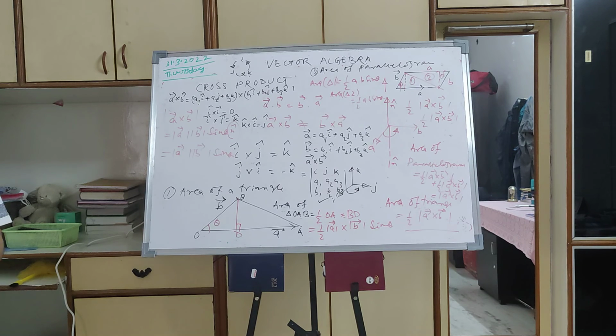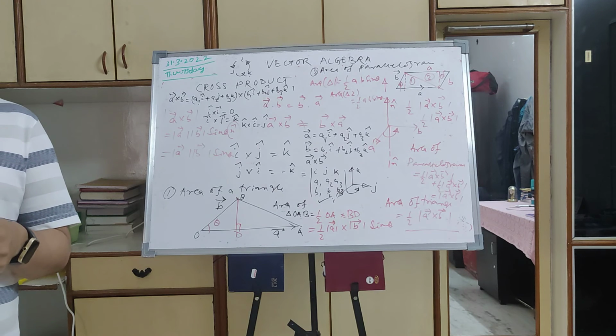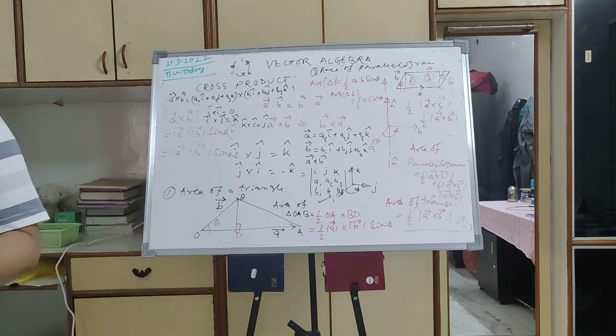Just find the cross product of a plus b and a minus b. Then you get a vector, then take the magnitude. If you want to find a unit vector, it is that vector divided by the magnitude of that vector. First you get the cross product, then you find the magnitude of that vector. That vector divided by its magnitude is nothing but the unit vector. How do you check a unit vector? The square root of the sum of squares of the components will give you one. So that is a unit vector.